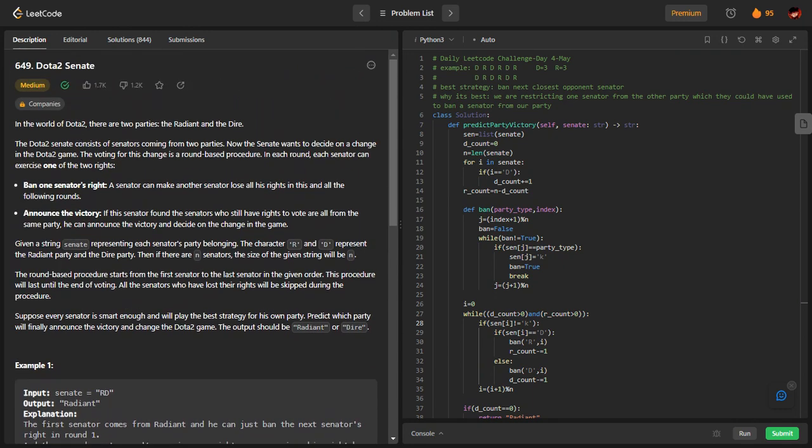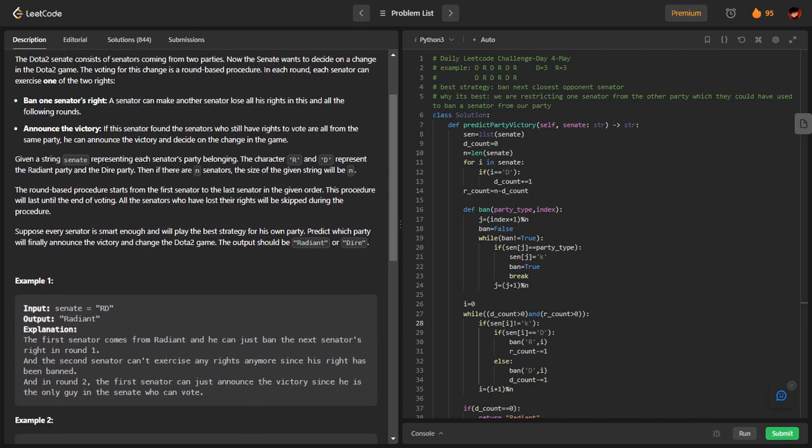So they are giving some stories here. They are saying that there is a parliament and there are two parties in that. They are called Radiant and Dire. I will call it as R and D. Radiant is R, Dire is D, and similar thing we are going to get in the input also. That's why I'm following that strategy here. You can think of it as a parliament. They are calling it Senate, and there are two parties, Radiant and Dire.